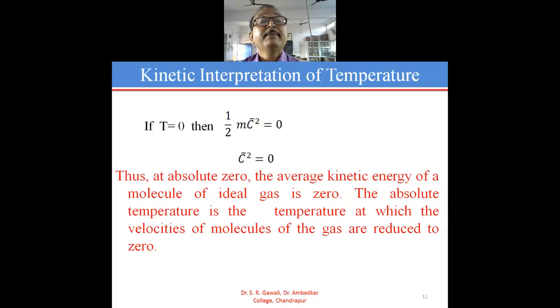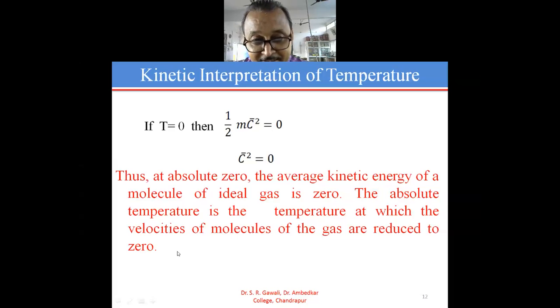So what is the absolute temperature? Temperature T equal to 0 means it is the absolute zero temperature. From this we can define the absolute zero of the temperature. Thus at absolute zero temperature, the average kinetic energy of the molecule of the ideal gas is 0. Thus the absolute zero is the temperature at which velocities of the molecule of the gas are reduced to 0.